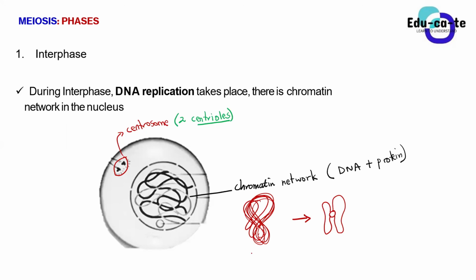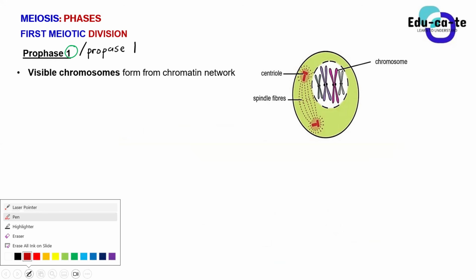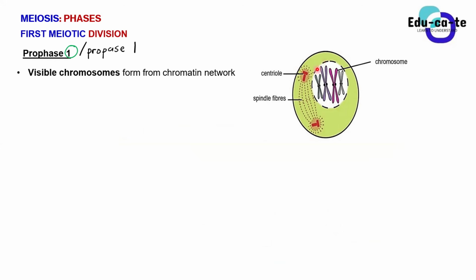So during prophase 1, what happens? The thread-like structures known as the chromatin network change and become a chromosome. So once you see visible chromosomes in the nucleus of a cell, you can say that you are in prophase 1. Let us try to identify that from this diagram. Can you see that this cell has a nucleus? This is the nuclear membrane with some nuclear pores, and here we have chromosomes in the nucleus.